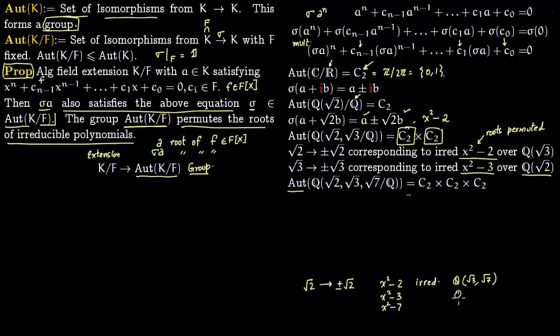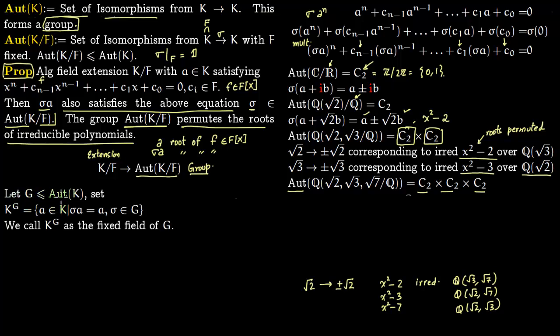This will be irreducible over root 2, root 7, and similarly here over root 2, root 3. And again here root 3 will go to plus minus root 3, root 7 will go to plus minus root 7. So you will have these three cyclic groups.